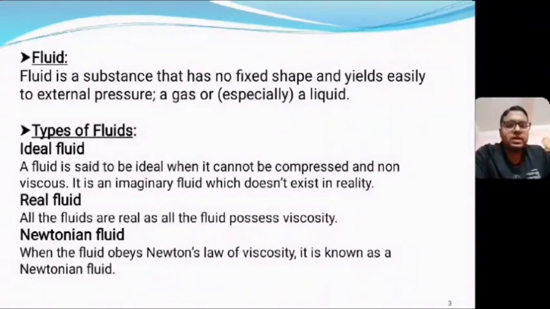Next one is Newtonian fluid. When the fluid obeys Newton's law of viscosity, it is called Newtonian fluid. I think all of you know what Newton's law of viscosity is; it was discussed in the last class. F equals eta A dV/dx. This is called Newton's law of viscosity. So the fluids which obey Newton's law of viscosity are called Newtonian fluid.